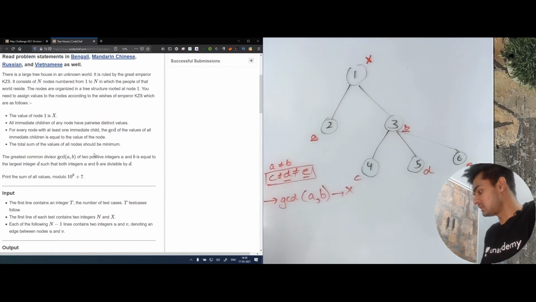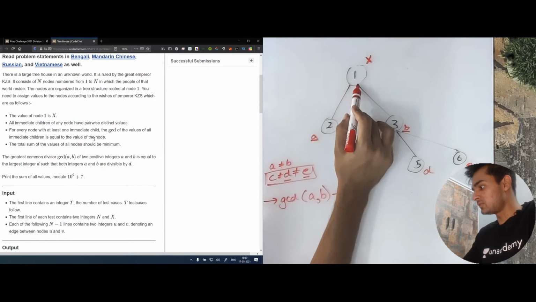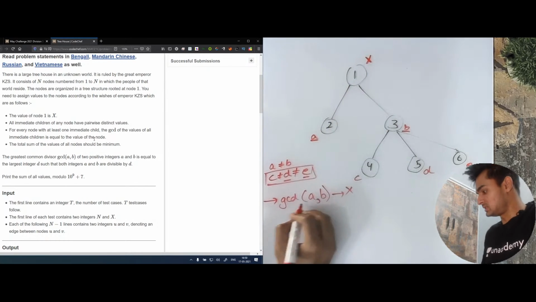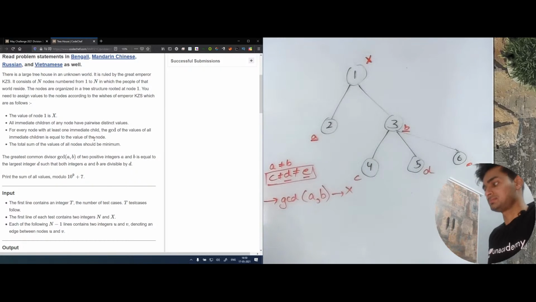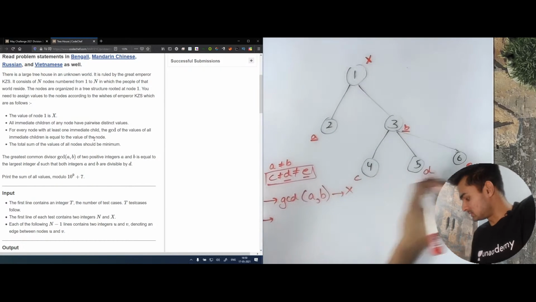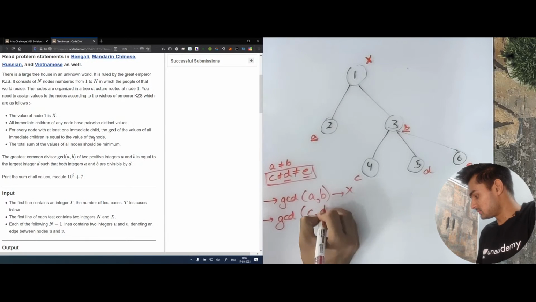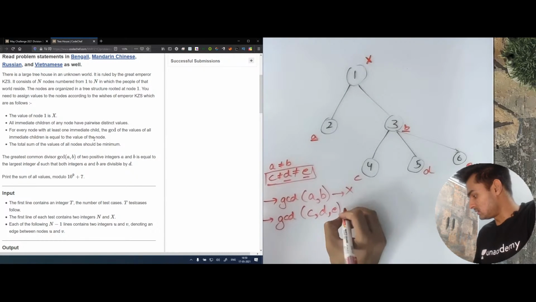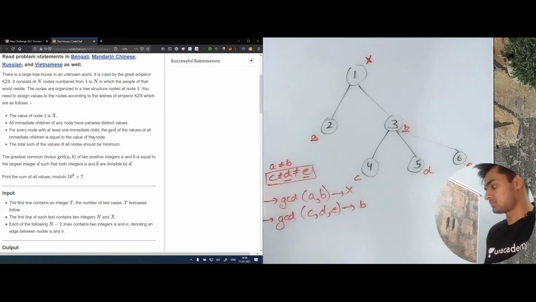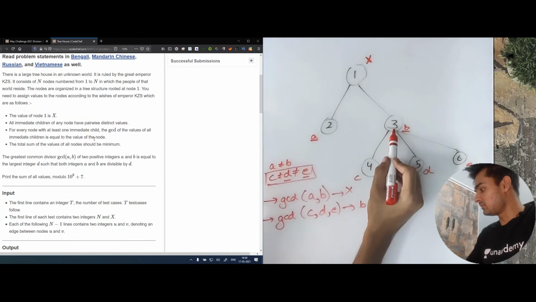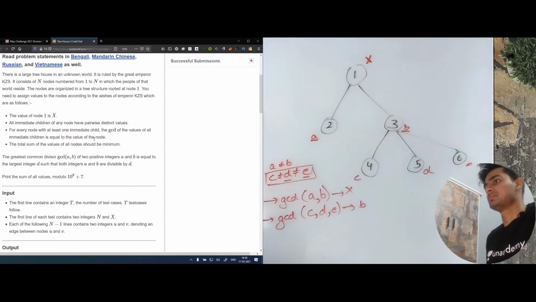The reason is that the GCD of the values of all immediate children is equal to the value of the node. We know that the value of the first node is x, which is fixed. So GCD of a and b should be x. Then let's come to these. These tell that GCD of c, d, and e should be b, because the parent of all these three children is b.